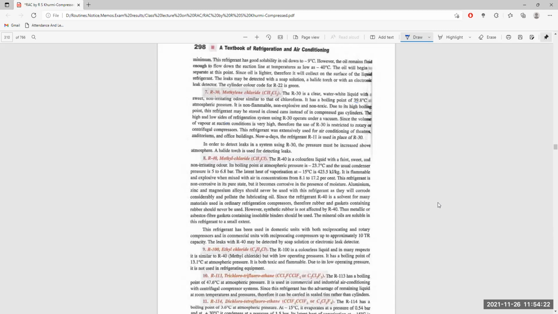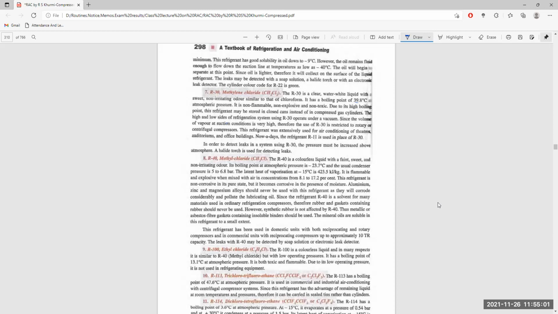when mixed with air in concentrations from 8.1 to 17.2%. This refrigerant is non-corrosive in its pure state, but becomes corrosive in the presence of moisture. Aluminium and zinc should never be used with the refrigerant, as they will corrode and considerably pollute the lubricating oil. Since R40 is a solvent for many materials, rubber and gaskets containing rubber should never be used.